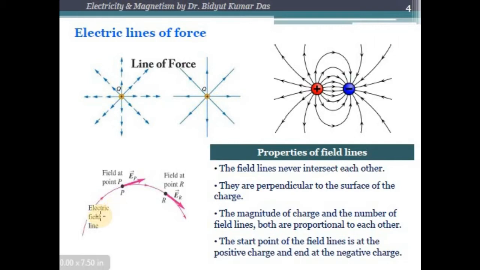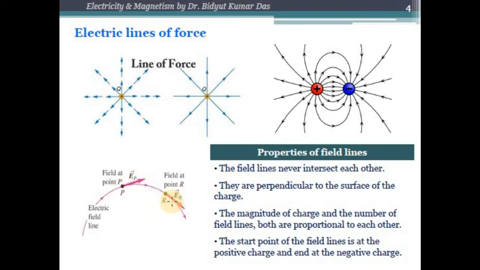For example, suppose these are the lines of force directed from a positive charge to a negative charge, and suppose you want to find the direction of the electric field at this point P. What you have to do is draw a tangent at this point P, and the direction of this tangent at point P will give the direction of the electric field.